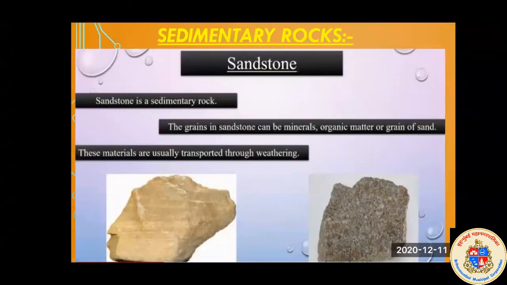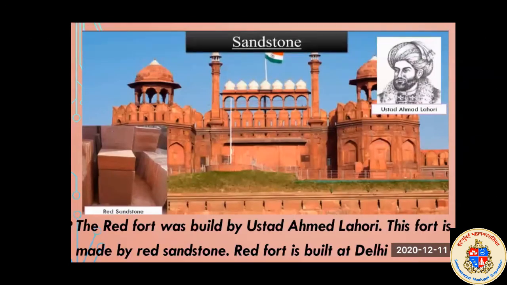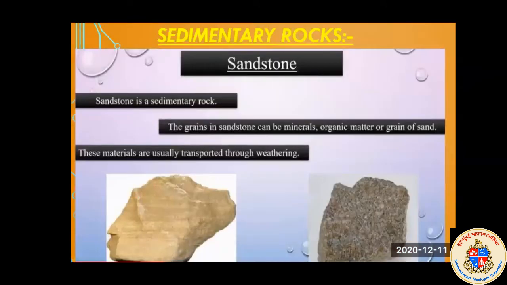Now, the second type of rock is sedimentary rocks. Now, what are sedimentary rocks? For learning that, we will see sandstone. So, what is sandstone? Sandstone is a sedimentary rock.